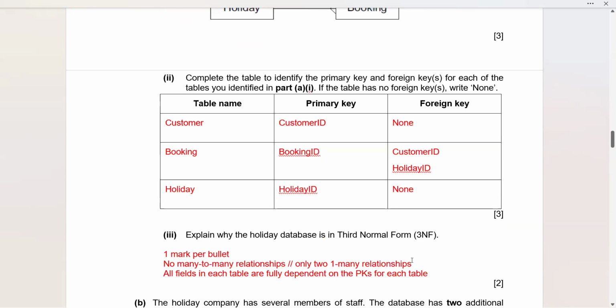Explain why the holiday database is in 3NF, third normal form.